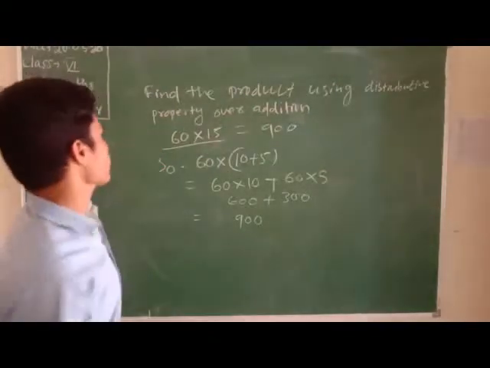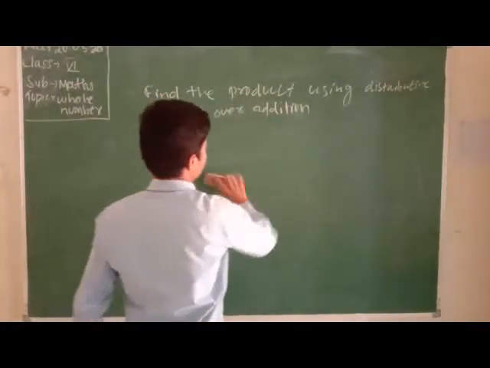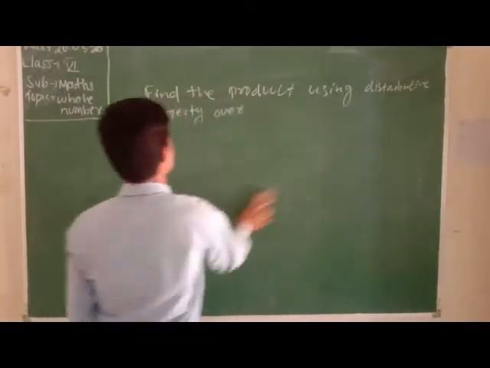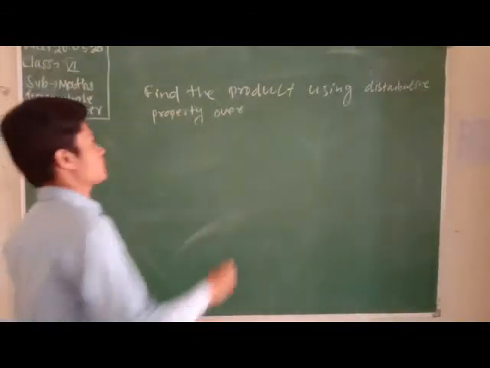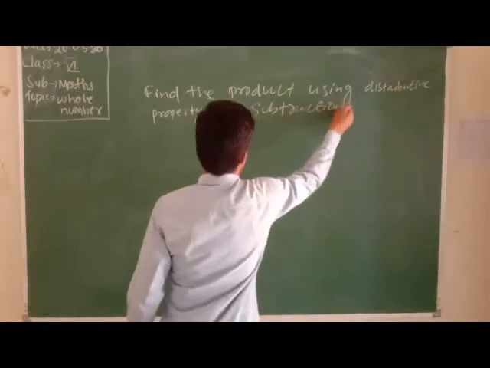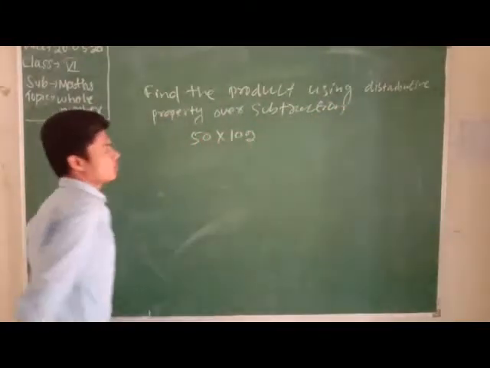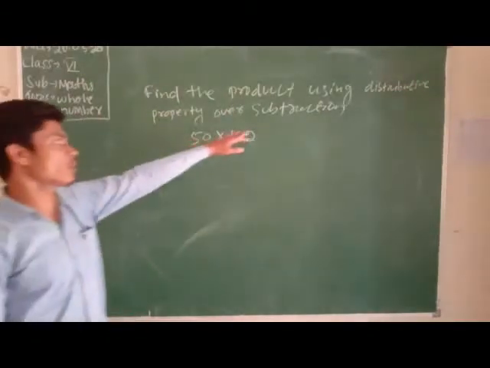Over subtraction. Now we use the distributive property over subtraction and find the answer. Which distributive property do we use? Subtraction.